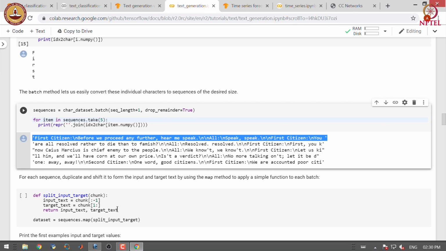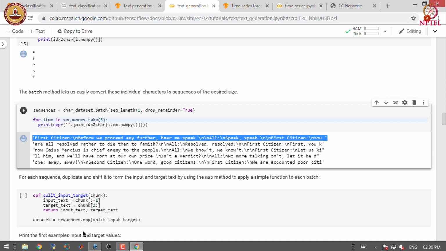Now, for each sequence we will duplicate it and shift it to form the input and the target text, by using the map method to apply a simple function to each batch. We want to take this sentence and shift it by one letter, and apply this transformation to each and every example in the dataset. So, for that we use the map method.